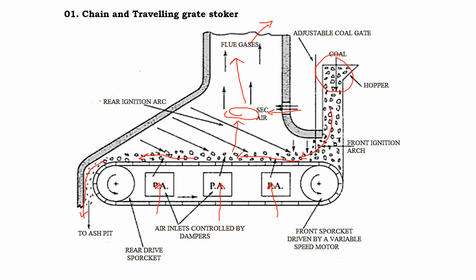I'll just recall the important points. The chain grate stoker is an overfeed stoker and it is a conveyor type stoker. Here we are supplying the primary air from the bottom and coal is supplied from the top. As it moves along with the chain, we are supplying the hot air, the combustion takes place, and to ensure complete combustion we are supplying the secondary air.